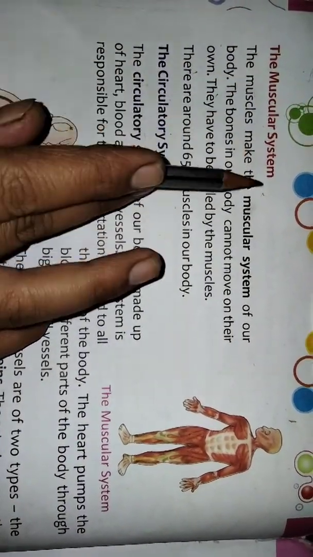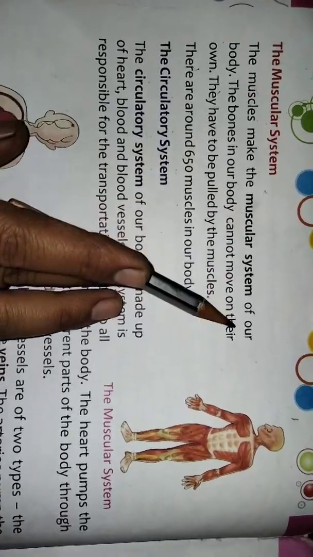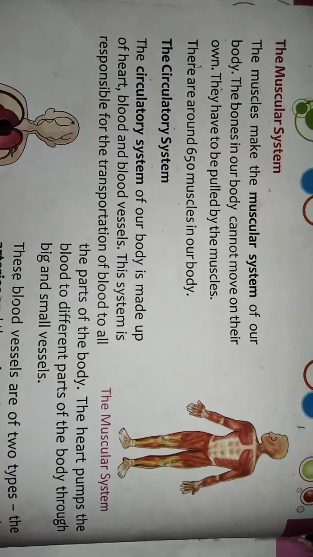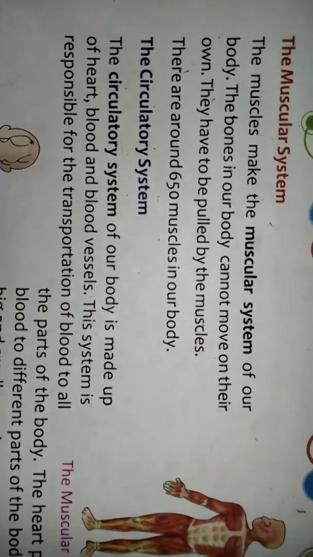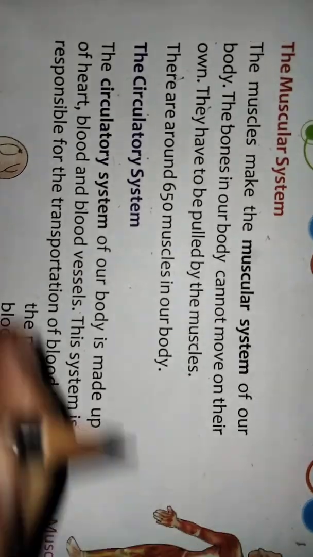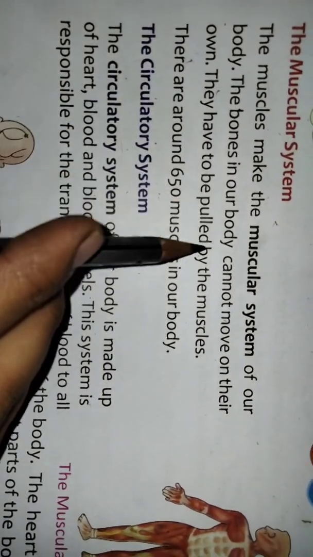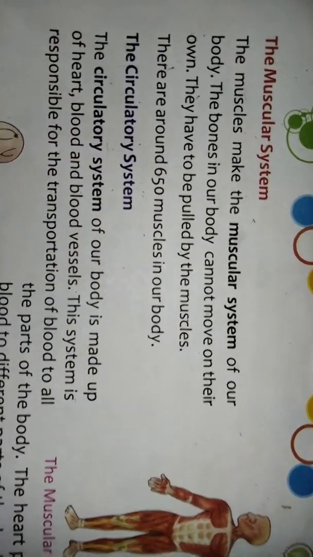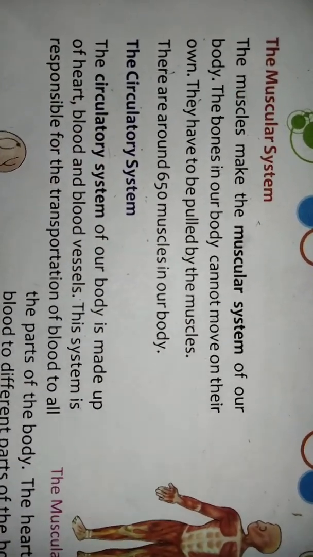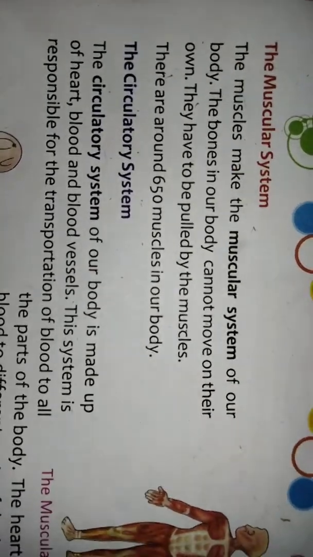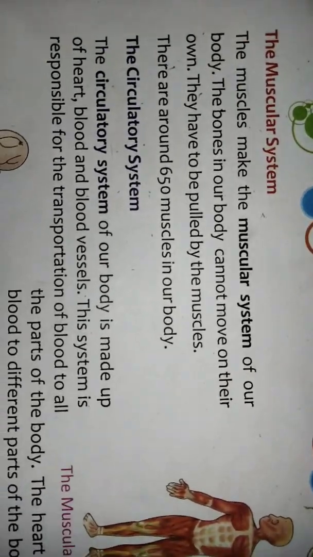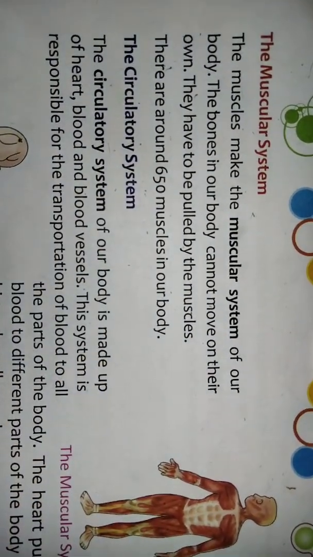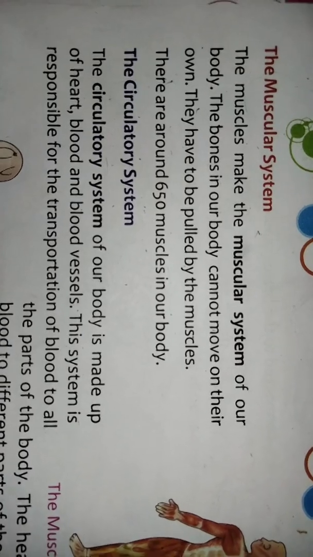The muscles make the muscular system of our body. The muscular system consists of our muscles. The bones in our body cannot move on their own. You can see the bones in our body, but the bones cannot move on their own. They have to be pulled by the muscles only.